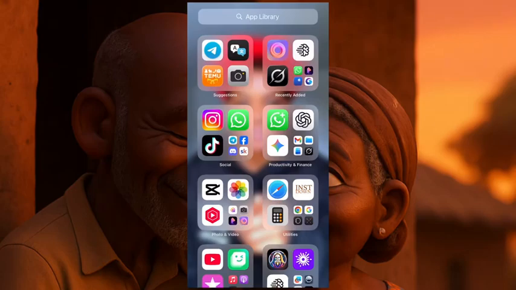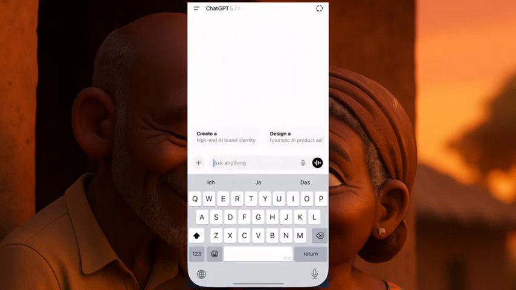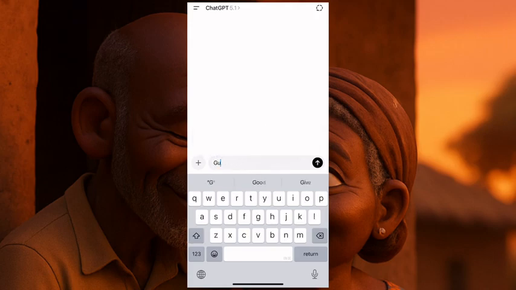So first thing first, what you need to do is to go to ChatGPT. I'll open my ChatGPT like this. Now, a lot of you make mistakes why you don't get consistent characters because you tend to do your videos differently. Now here, I'll start with ChatGPT and I'll tell ChatGPT to give me a short story about an old